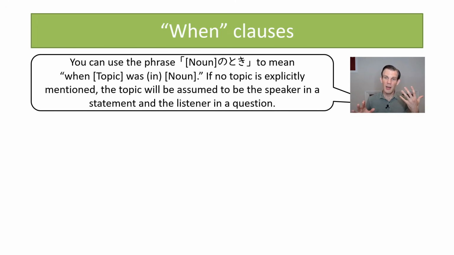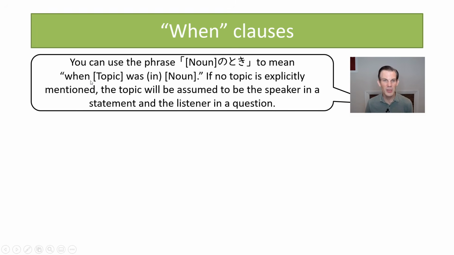One other thing that might be useful for talking about the past tense, something that gets used pretty often with these past tense conjugations, is a when clause. So when I was a child, when I was in high school. Something telling about the period of time in which it happened. To get this in Japanese, we use noun no toki, and the noun here is the period in life that you're talking about.